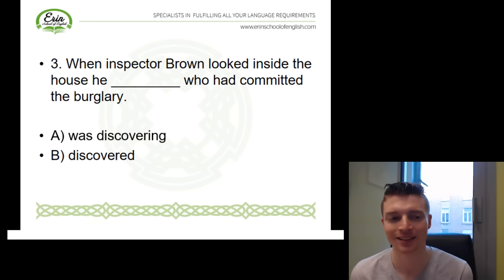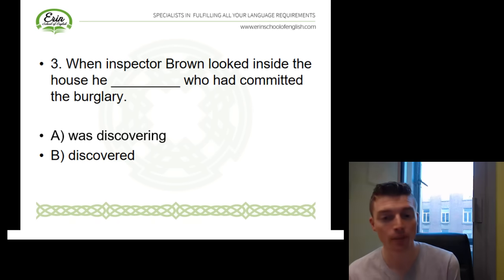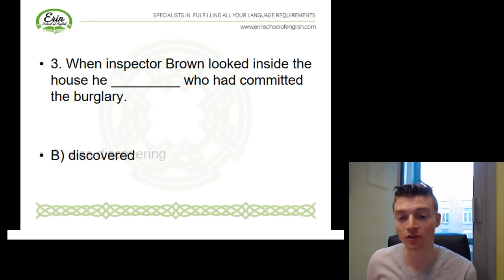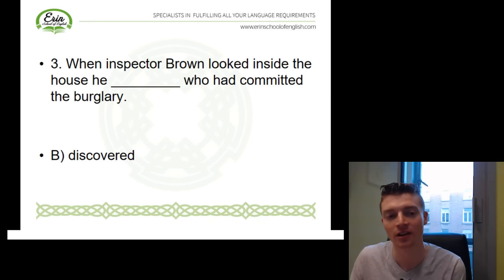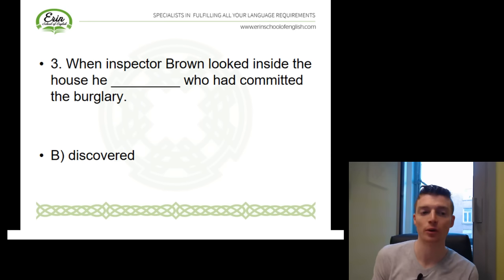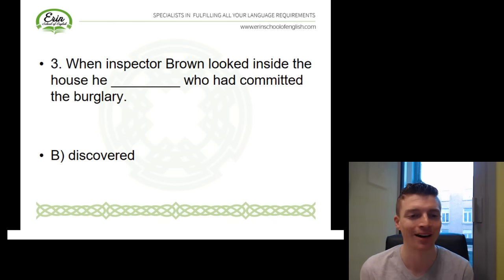Okay, and finally, when Inspector Brown looked inside the house, he, who had committed the burglary. So he was discovering, or he discovered. Is it the past continuous here, or the past simple? This time we want to use the past simple. He discovered, and remember the reason is, he looked inside the house, and then he discovered. So we've got one past action and another past action happening after it. And we're describing a sequence of events in the past. So he discovered who had committed the burglary. So maybe with the tiny set of footprints, maybe it was the leprechaun we saw earlier.